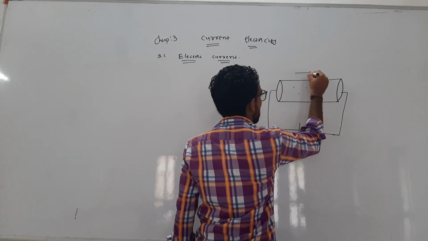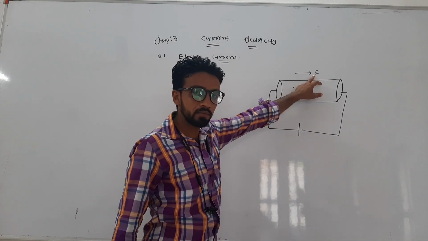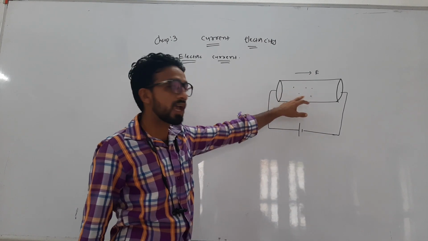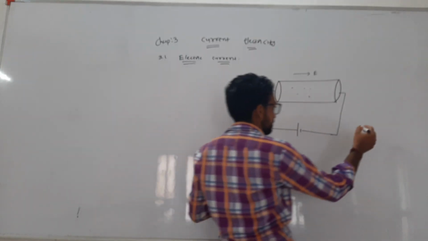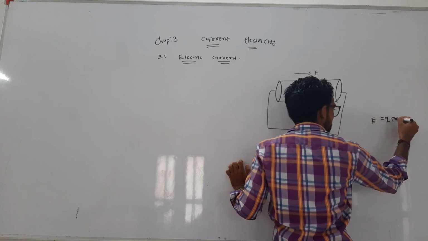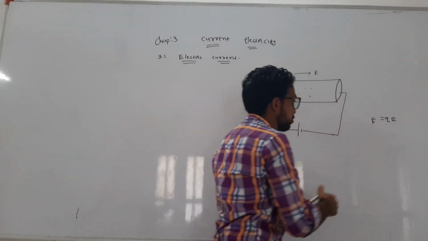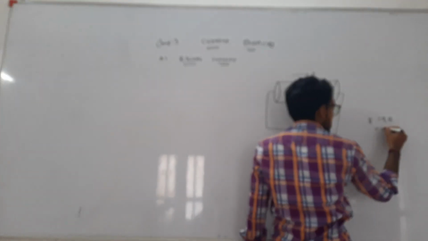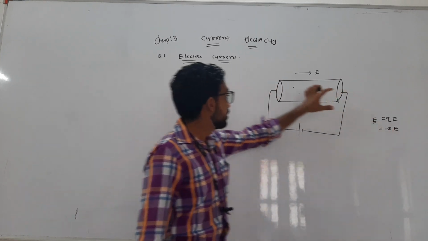When we apply the electric field, the charge inside the conductor experiences a force, whose magnitude is given by F equal to qE. Instead of q, we have electrons, just for your information.